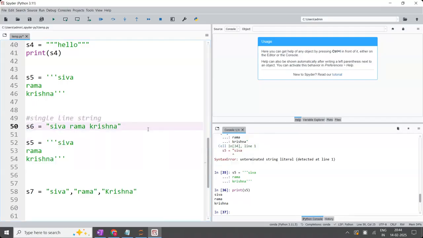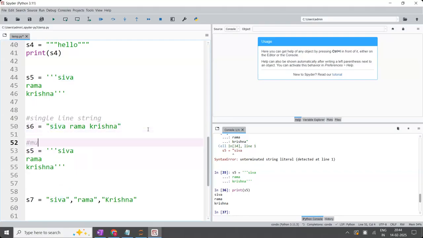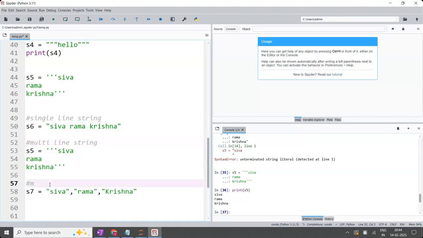If you have the data in multiple lines, this is the example of a multi-line string. But whether single line string or multi-line string, it is one string only. Whereas this one is multiple strings. This is not multi-line, it is multiple strings. That is the difference between the three: single line string, multi-line string, multiple strings. Multiple strings cannot be stored in the string object, but this can be stored in the string.